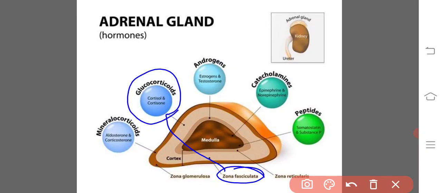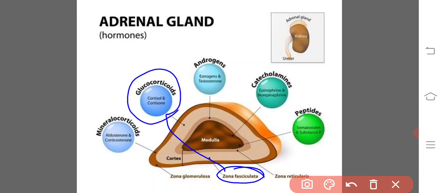Cortisol is the common glucocorticoid. It converts the amino acids and lipids to carbohydrates. That is, conversion of non-carbohydrate material, that is amino acids and lipids, into carbohydrates is known as gluconeogenesis. Cortisol facilitates gluconeogenesis, where it converts the amino acids and lipids into the form of carbohydrates, and thereby it raises the blood glucose level. Then glucocorticoids aid in the utilization of carbohydrates, fats and proteins by the body.